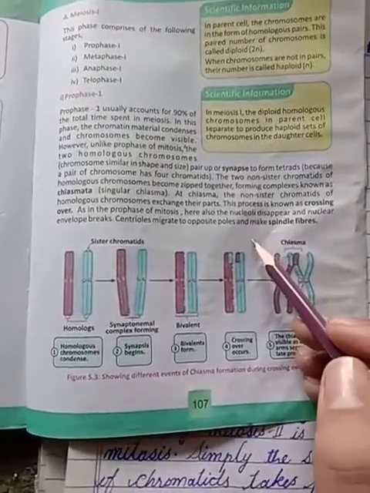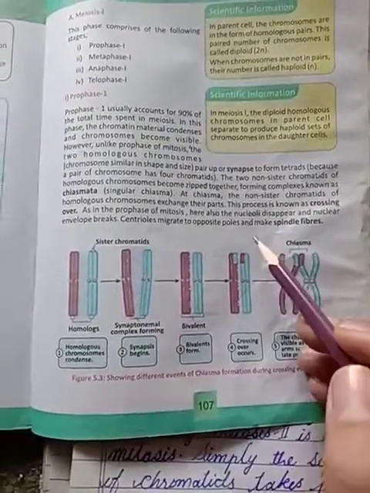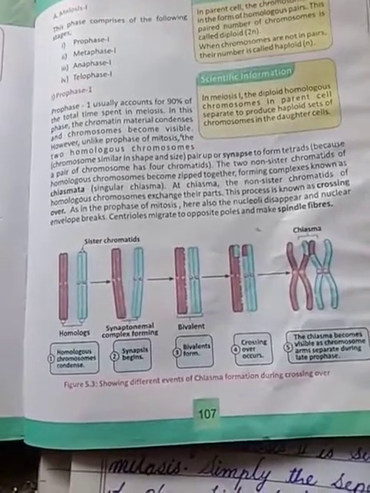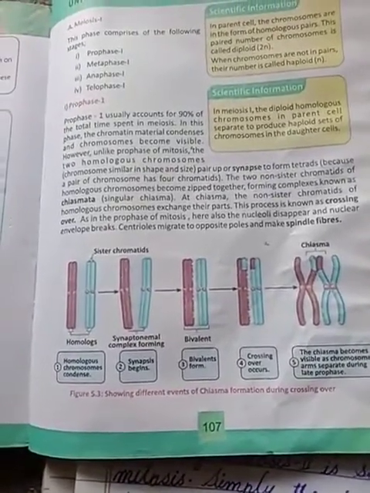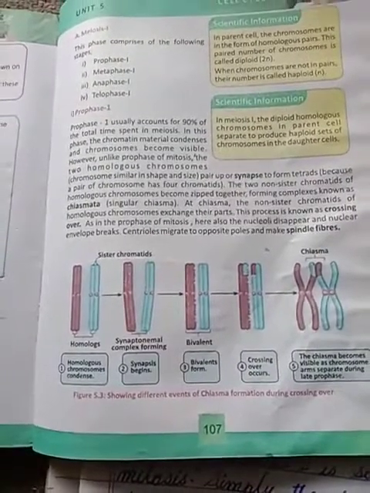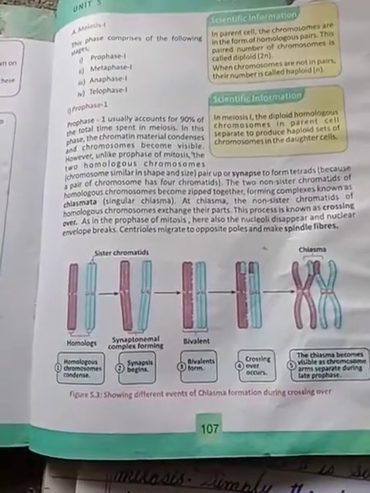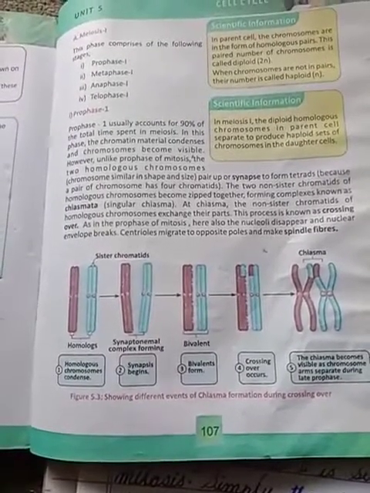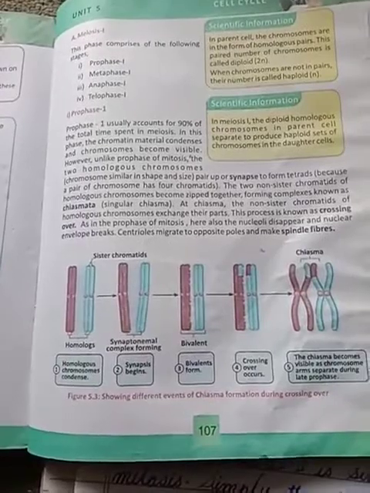Basically we focus on this diagram because we said that prophase 1 is the longest phase of meiosis. Almost 90% of the cell's time is spent in prophase, and during prophase 1 we discussed three main events: synapsis, crossing over and at last chiasmata formation.